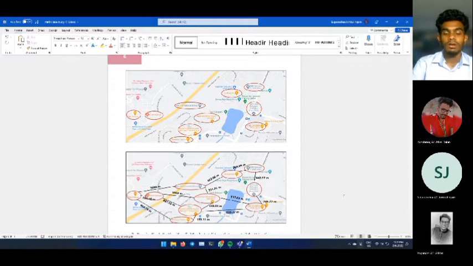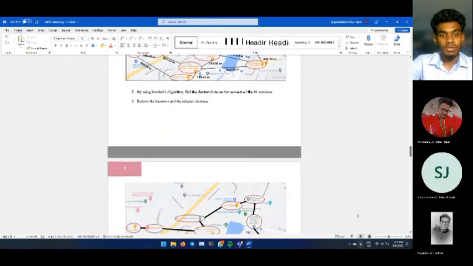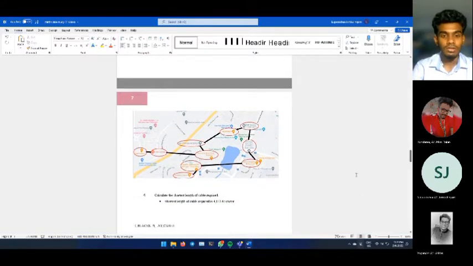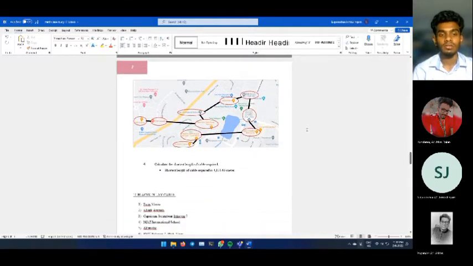Secondly, we use Kruskal's algorithm to find the shortest distance that connects all the 10 locations. Then we redraw the locations and the selected distances. You can see here, we redraw it and we draw a line between all the 10 locations. Finally, we calculate the shortest length of cable required. The shortest length of cable required is 4,165.65 meters. These are the 10 places we listed